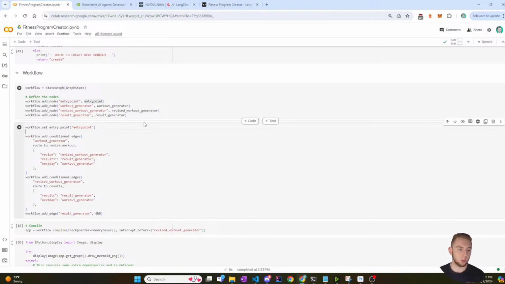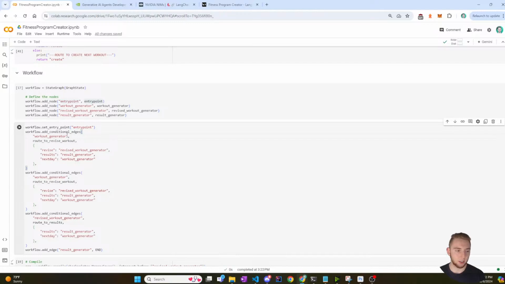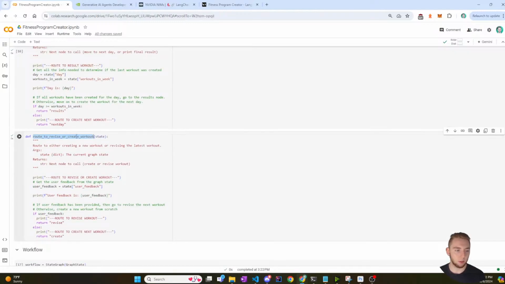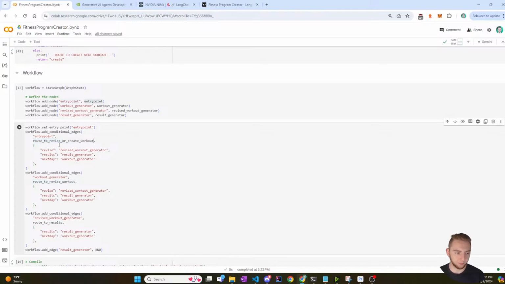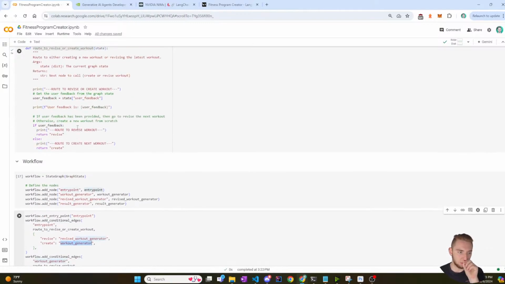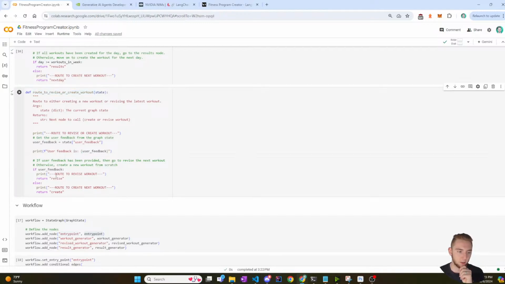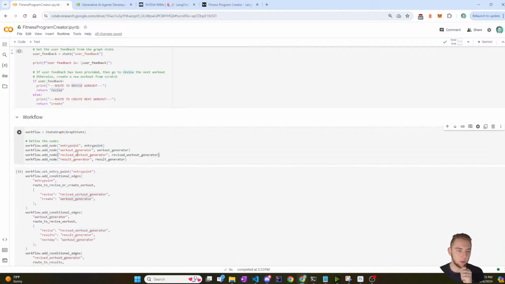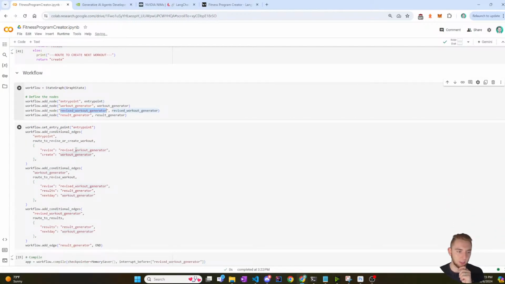And then I'll just set a conditional edge, workflow.add_conditional_edges, on the entry point, and then it's going to route to revise or create workout. So revise workout generator for revise, or create, and then workout generator. That's just based on what it returns here in this function. So revise, then I need to go to the revise workout generator.